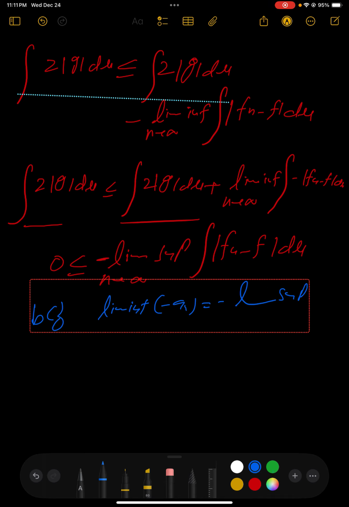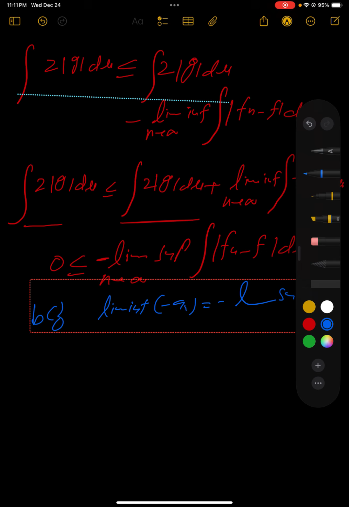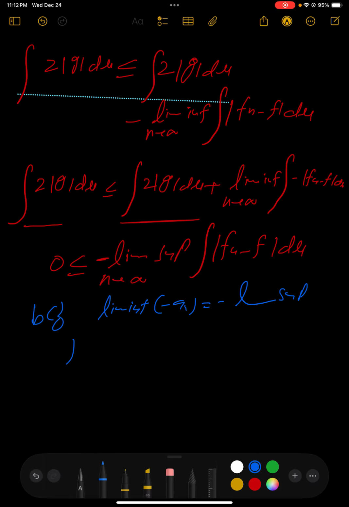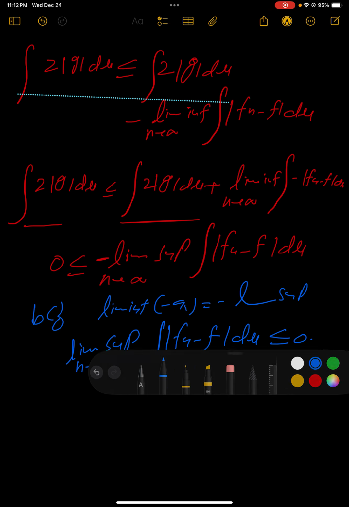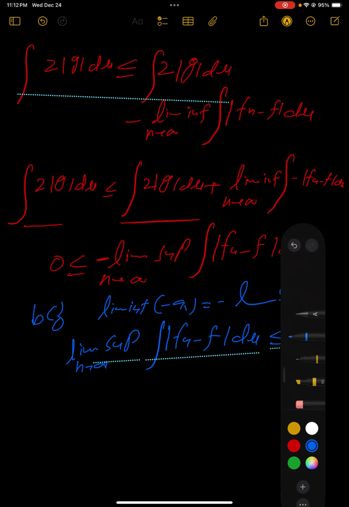So at the end what we got is that the lim sup as n approaches infinity of the integral of fn minus f d mu, which is non-negative, is less than or equal to 0.